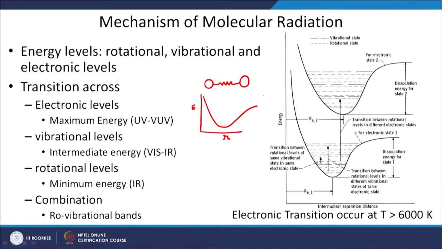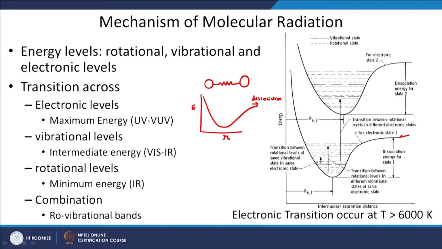If r is large, then we are reaching the dissociation limit. So, if the interatomic distance between the atoms is very large, then the molecule is approaching the dissociation limit, while if r is very small, then the energy is going to be very large because of the significant atomic repulsion forces when r is very small.